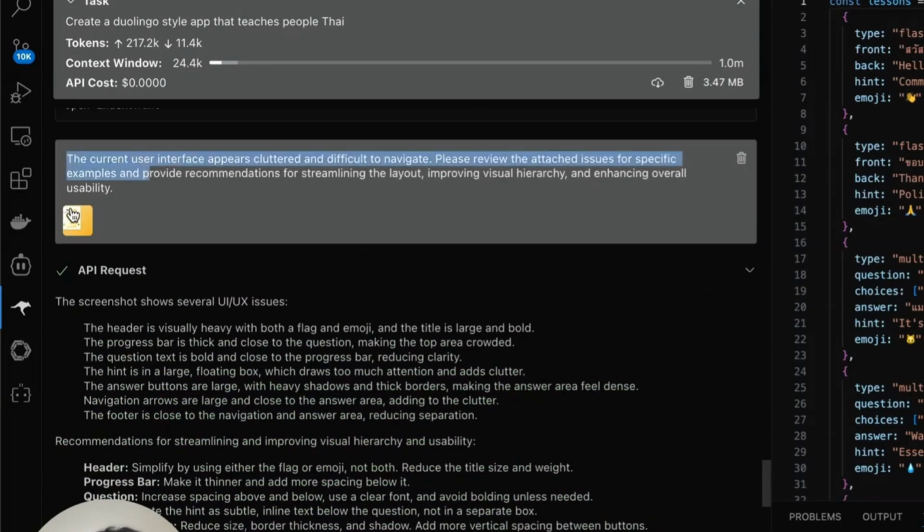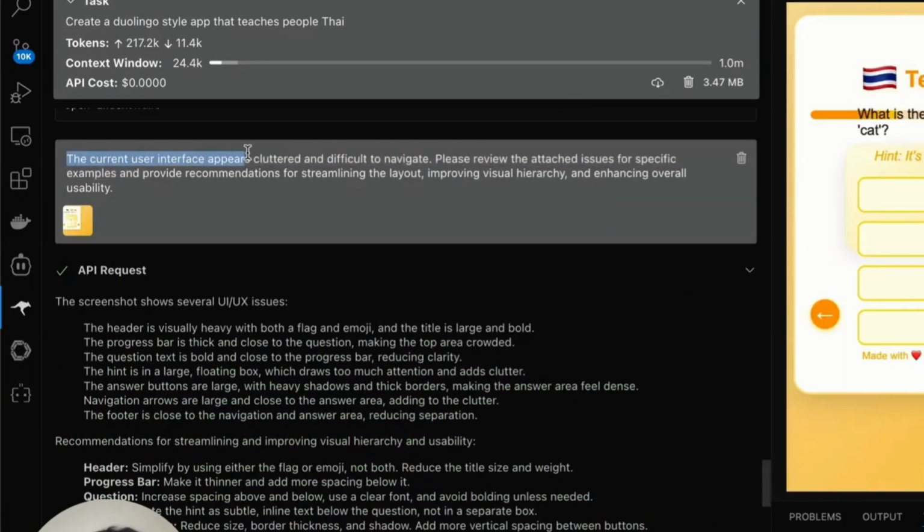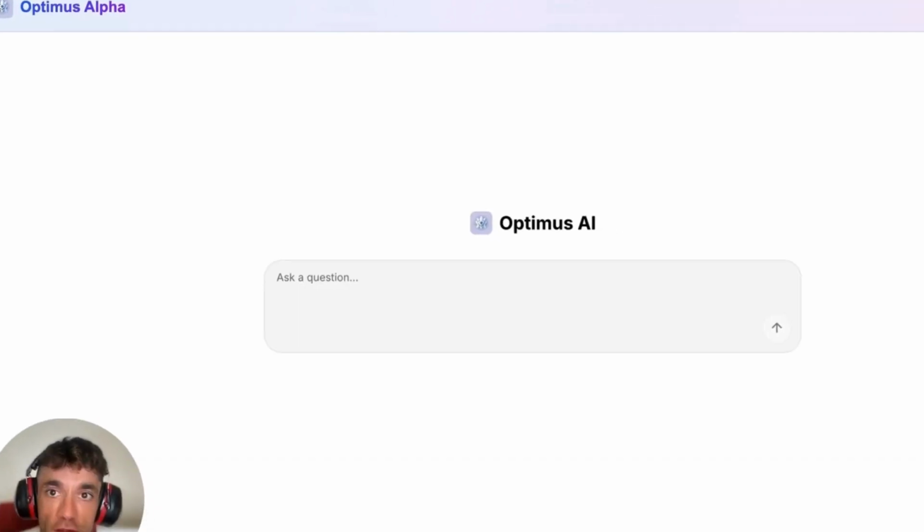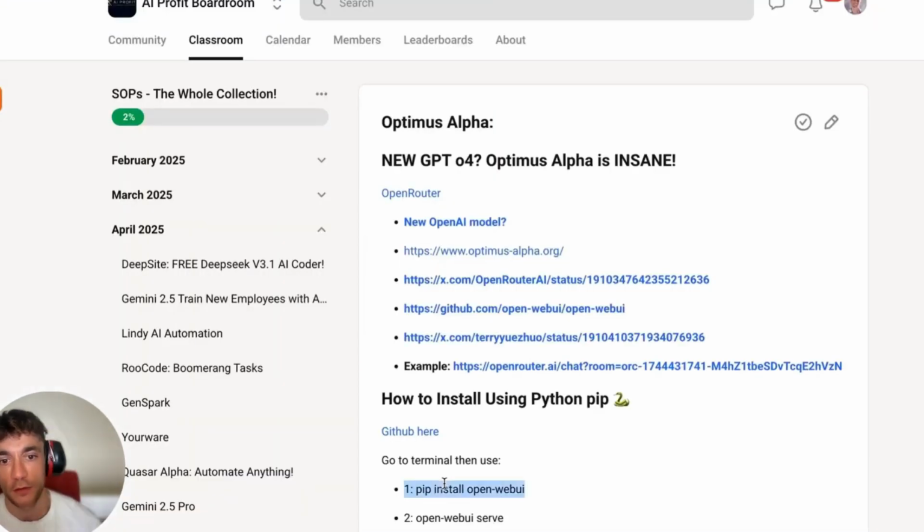Now, if you have any problems, like you can see right here, we had some problems with the UI. I actually just took a screenshot, and because it's a multimodal model, it took the screenshot and it can actually code with that directly here. So pretty cool stuff.